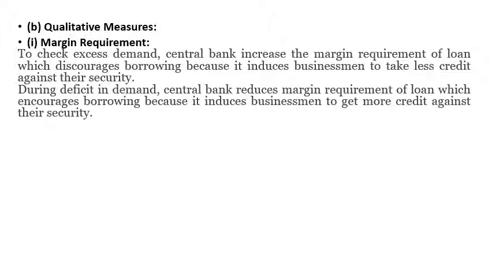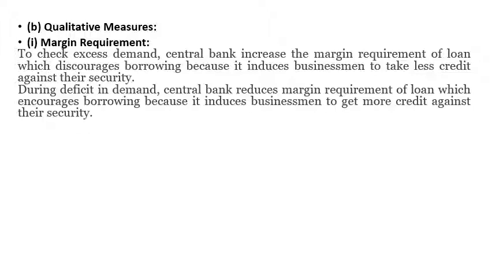I'm just giving an example. If you want to take a 1 lakh rupee loan from the bank, and the bank decides that you have to keep 30%, that is 30,000, as fixed deposit, then the actual loan given is 1 lakh minus 30,000, that is 70,000, to you. But in case of deficit demand, the bank will ask for less margin requirement.